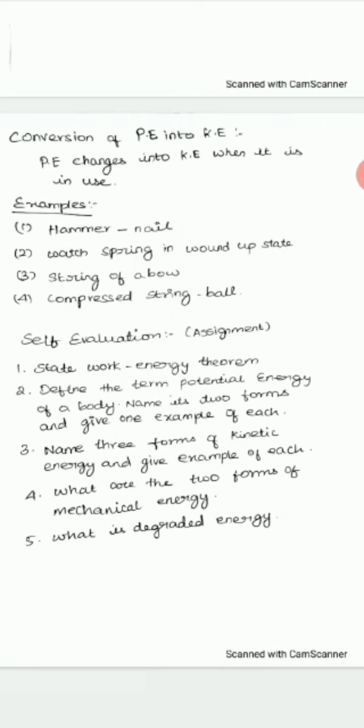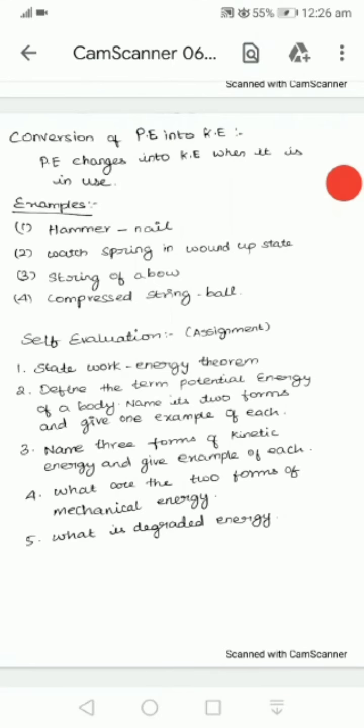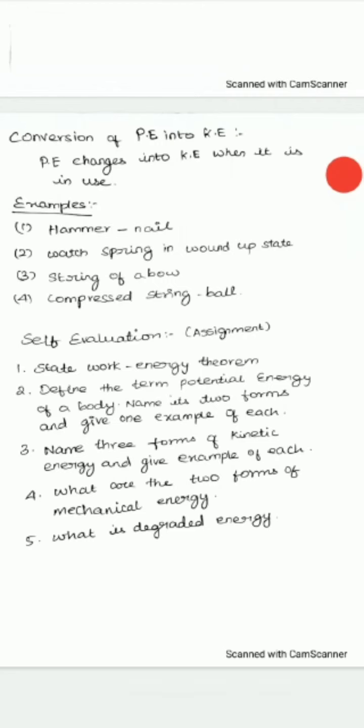What are the 2 forms of mechanical energy? Potential and kinetic energy. What is degraded energy? The energy dissipated without being used, that is degraded energy. So these things you have to submit as an assignment.